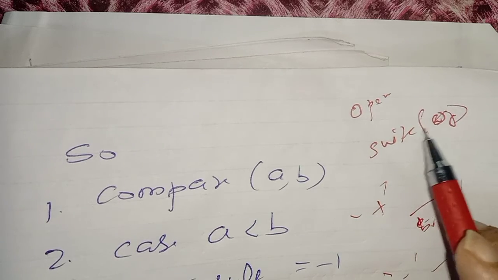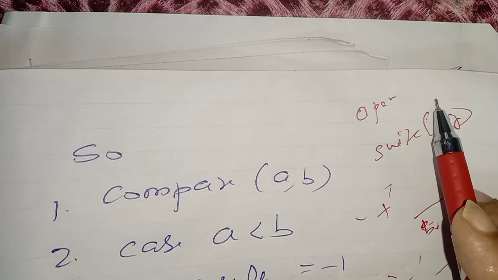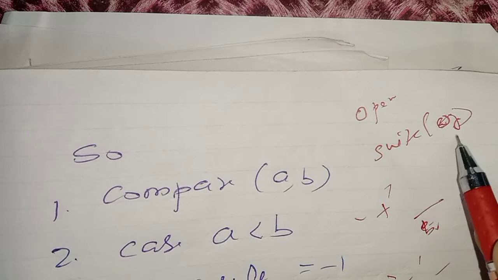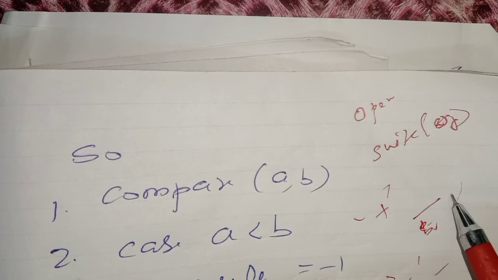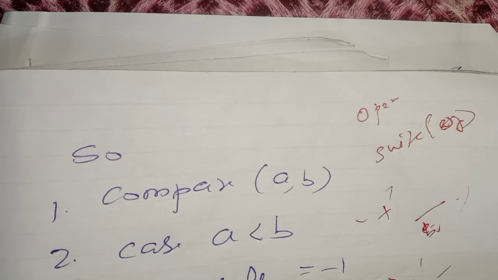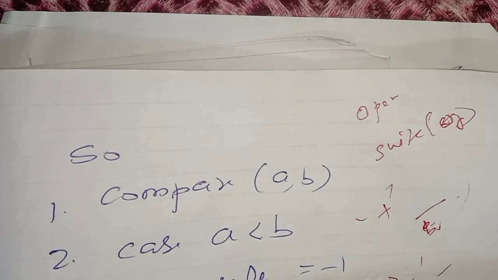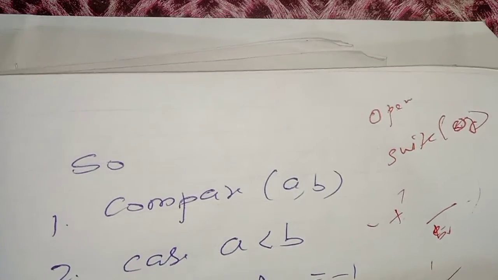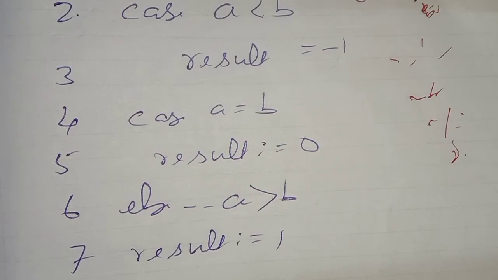Switch of the operator. You are reading a comma b. If the operator is plus, do a plus b. If the operator is minus, a minus b. Star, a star b. Divide, a divide b. Otherwise, unknown operator. This is called switch operations. This you must have studied in the C language. So I'm going faster, you understand about it.